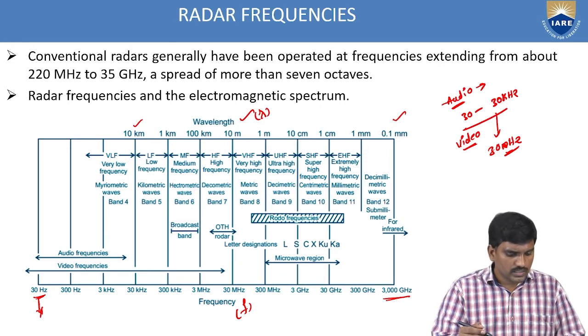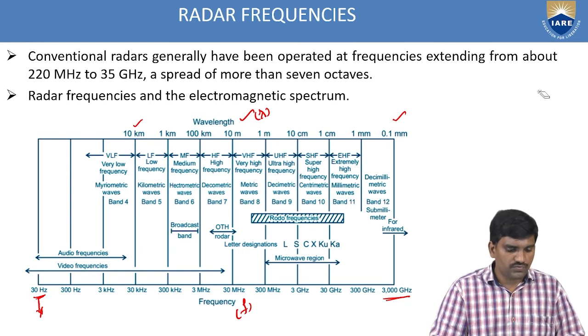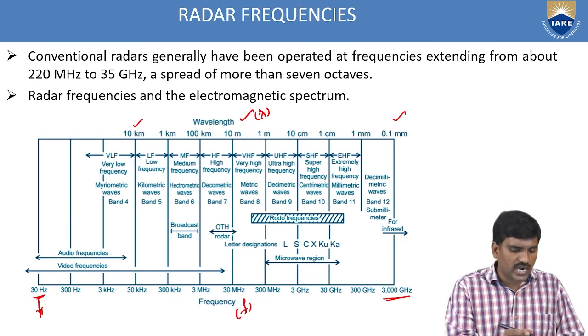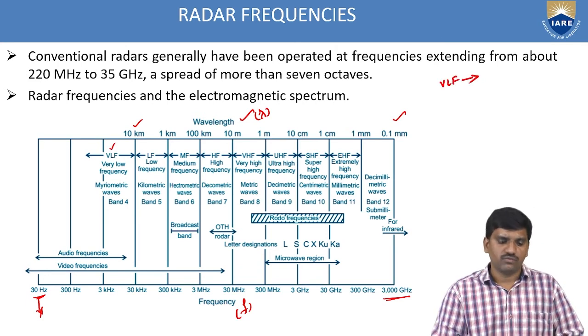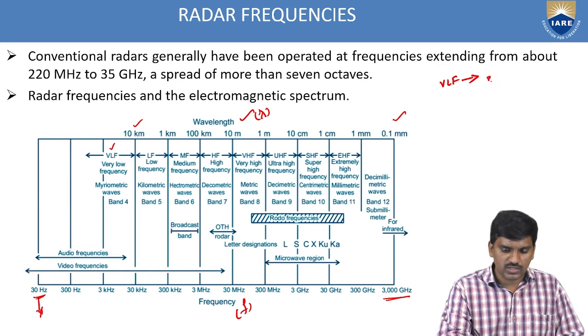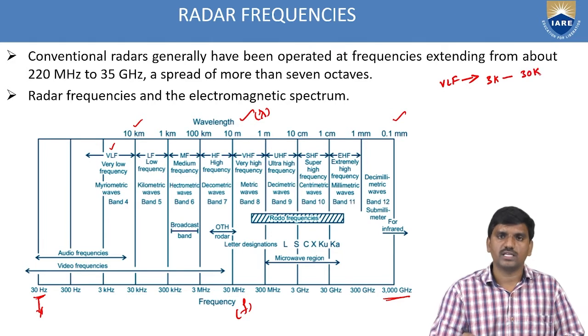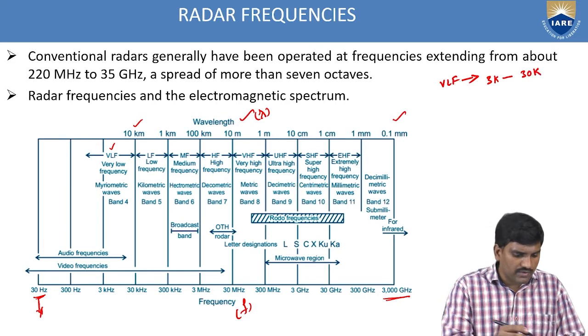The first frequency band starts with VLF, very low frequency, from 3 kilohertz to 30 kilohertz.